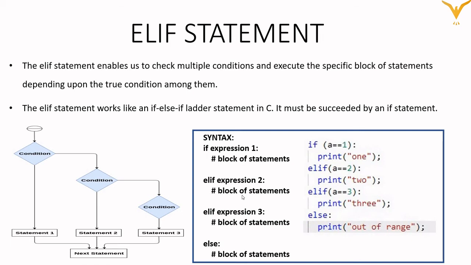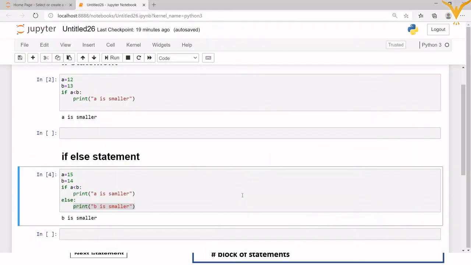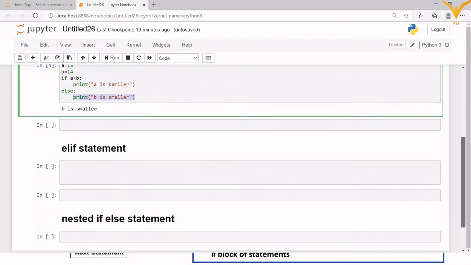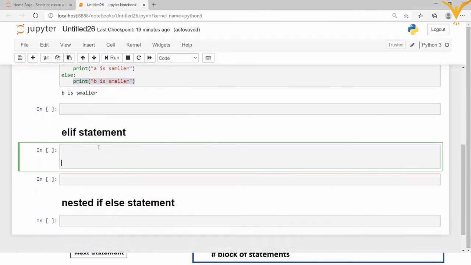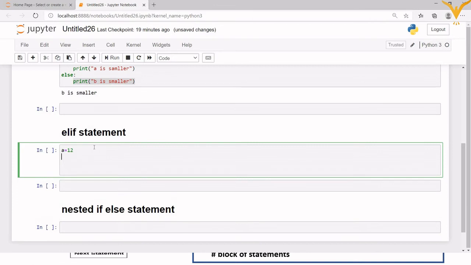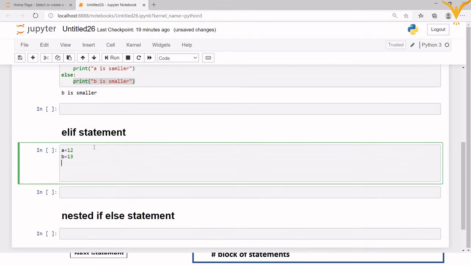Now let's understand this with the help of an example practically. Suppose I want to find the greatest number among three numbers. I want to find the greatest among three numbers. So I am taking A equals 12, B equals 13 and C equals 14.